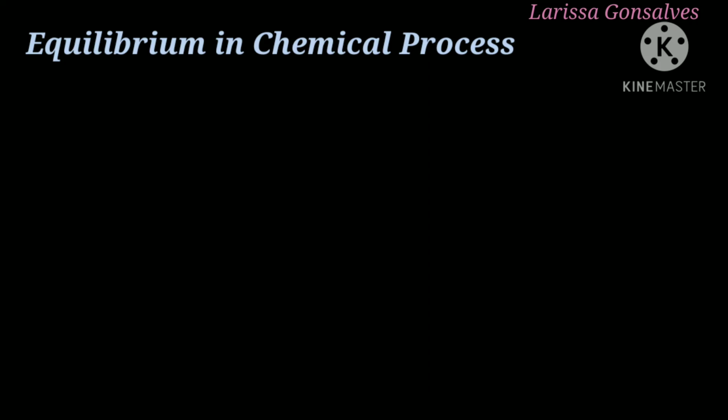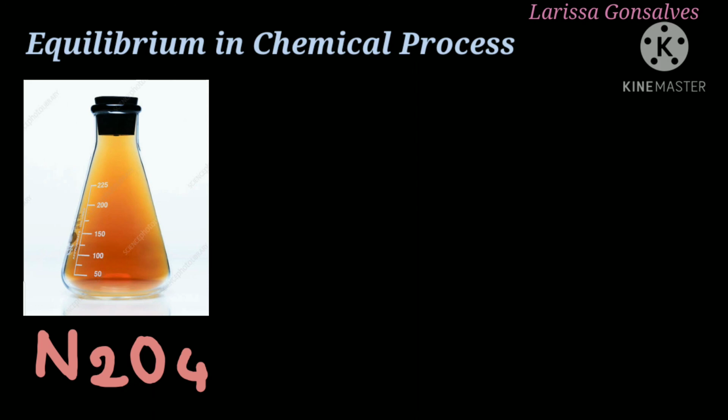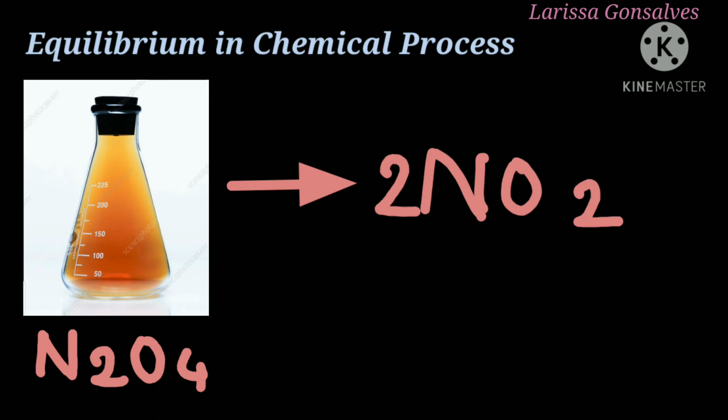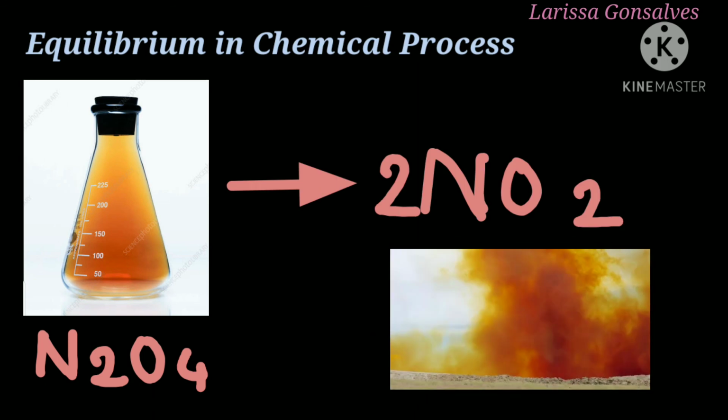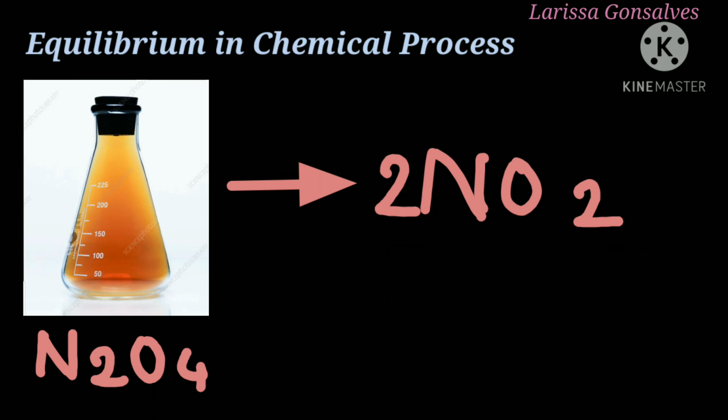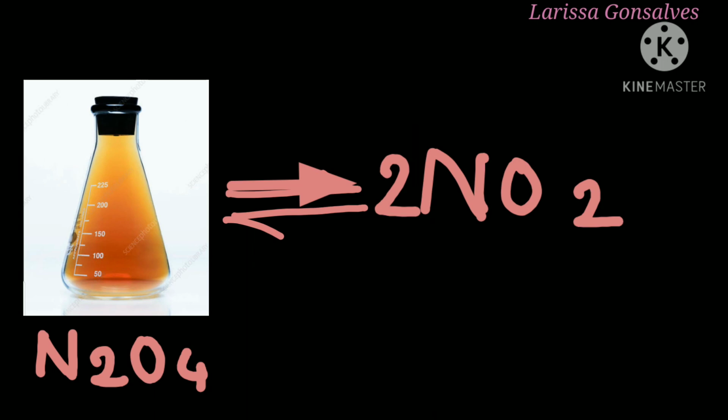If we take N2O4, that is nitrogen tetroxide, in a closed flask, it gets converted to NO2, that is nitrogen dioxide, which is a reddish brown gas. The brown color is because of NO2 in the mixture, that is nitrogen dioxide. The formation of nitrogen dioxide from nitrogen tetroxide is a reversible reaction, which means the reactants react to form products and the products react again to form the reactant.